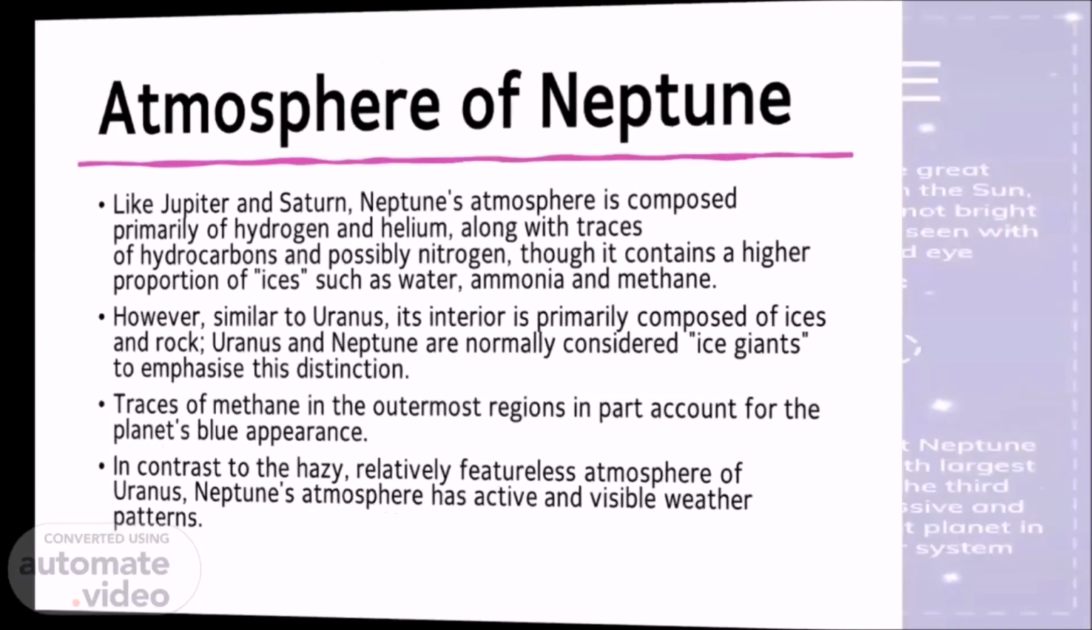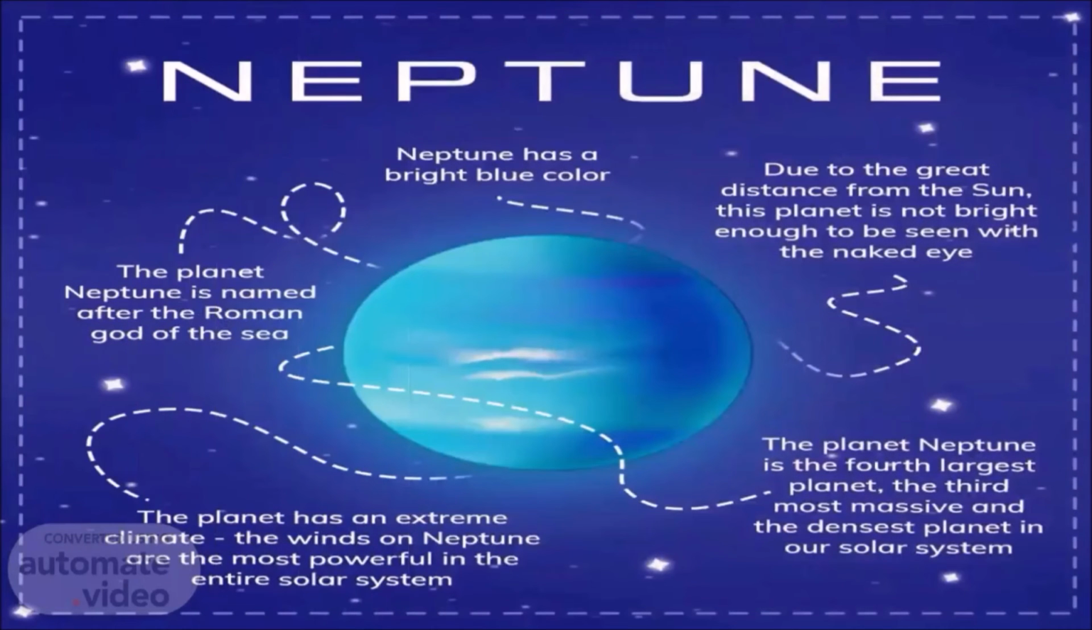Neptune. Neptune has a bright blue color. Due to the great distance from the Sun, this planet is not bright enough to be seen with the naked eye. The planet Neptune is the fourth largest planet, the third most massive and the densest planet in our solar system. The planet has an extreme climate. The winds on Neptune are the most powerful in the entire solar system. The planet Neptune is named after the Roman god of the sea.